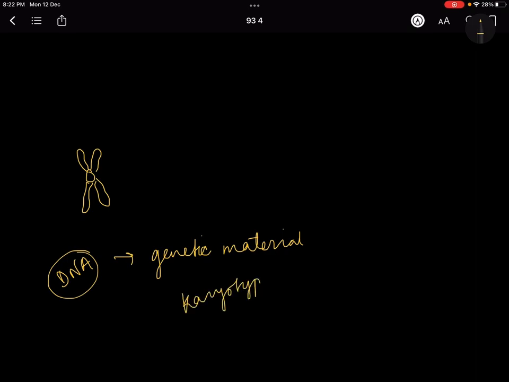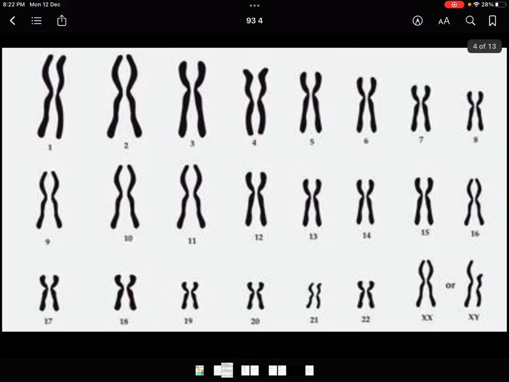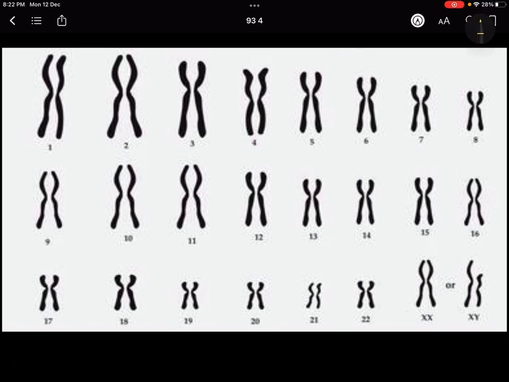Now let me show you the picture. What is a karyotype? This is a human karyotype. Why am I calling this a human karyotype? Because for every organism it is different. For example, some organisms might not have 23 pairs of chromosomes but 30 pairs or 12 pairs. So it differs for each organism.